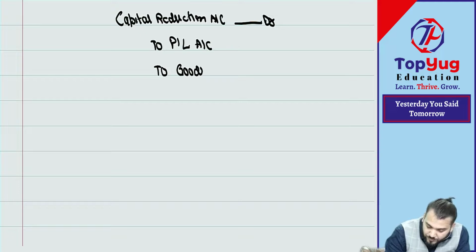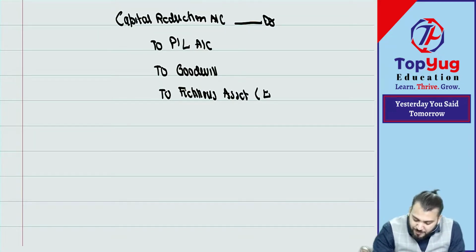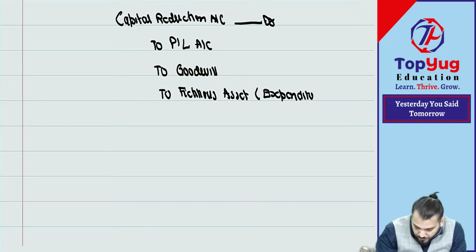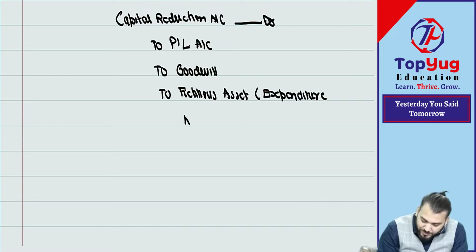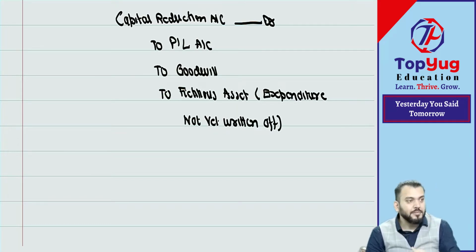Goodwill, to what? Fictitious assets. In bracket you can add: fictitious assets means expenditure not yet written off. Understood?